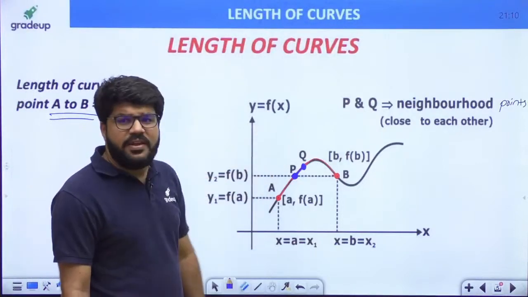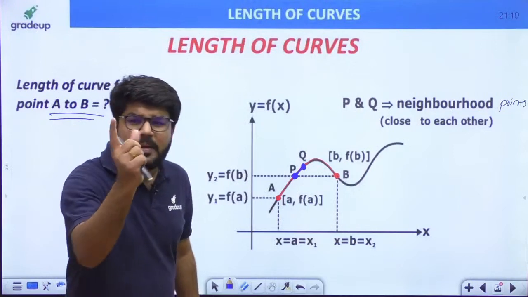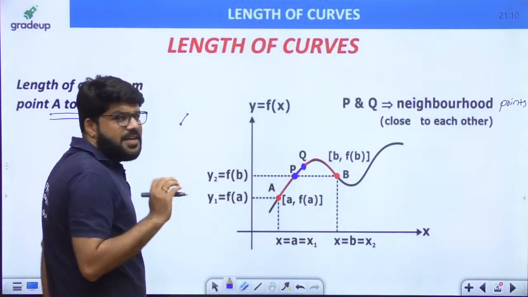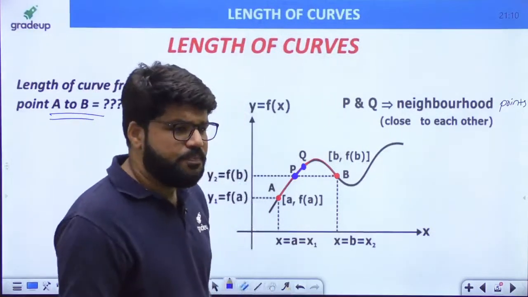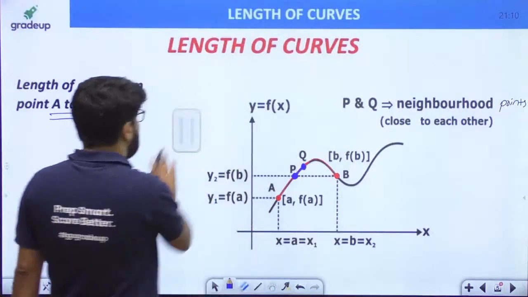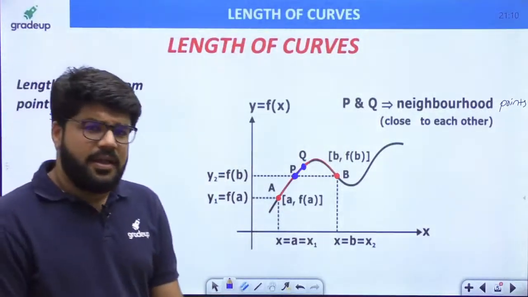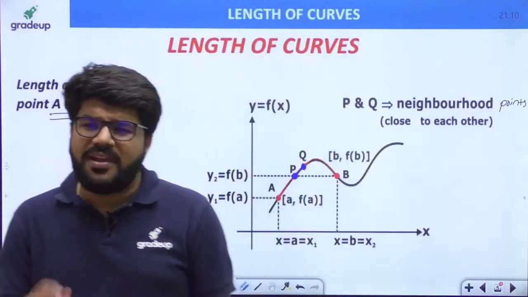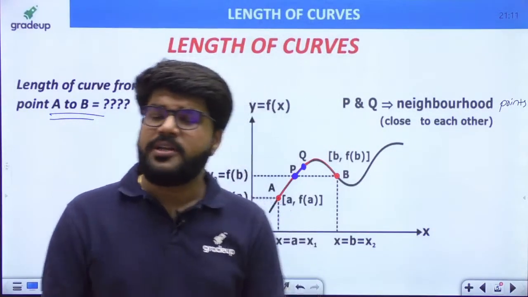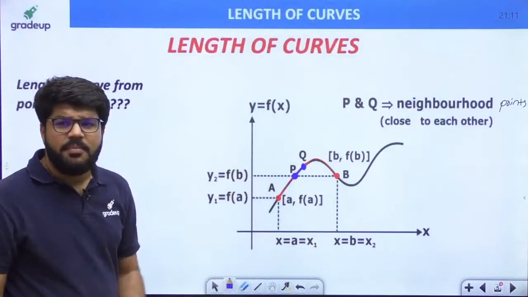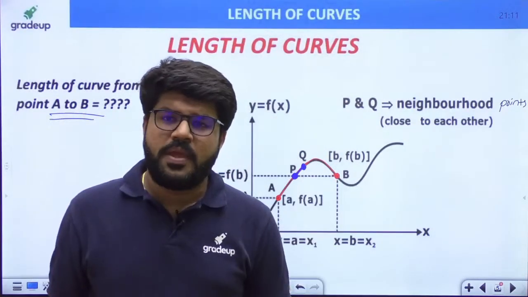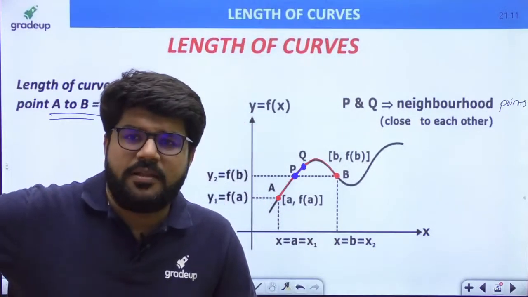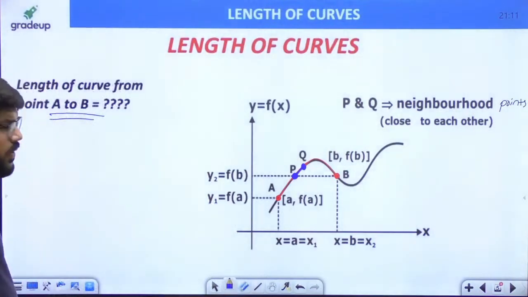Because the points P and Q are very close to each other, it's a part of a curve, but because they are very, very close, when I am joining them, isn't it looking like a straight line approximately? Yes guys, you can comment if you are able to imagine that. Isn't it looking like just a small straight line? When I join them, I am almost getting the appearance of a straight line.